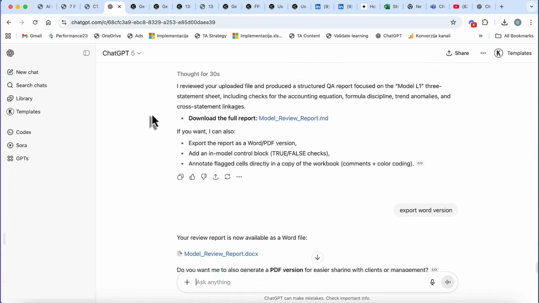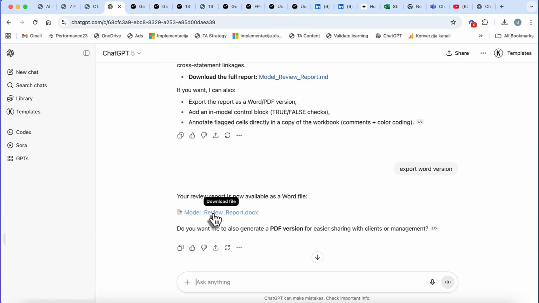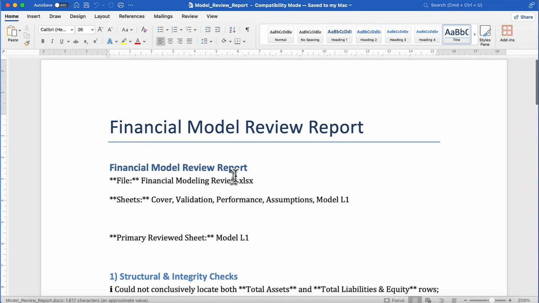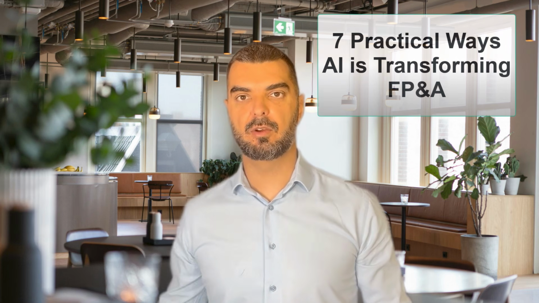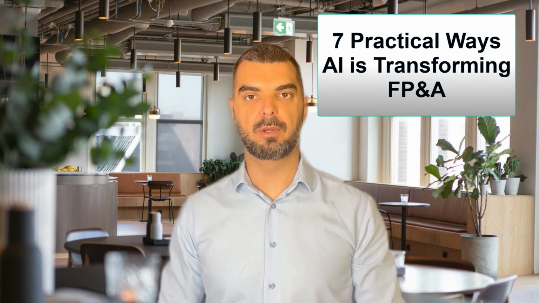I received a downloadable Word document with all the findings, such as structural and integrity checks, formula checks, anomaly checks, etc. So, AI tools can be used not only to create something for us, but also to review and validate our work before we send it further. These were 7 practical ways AI is transforming financial planning and analysis.